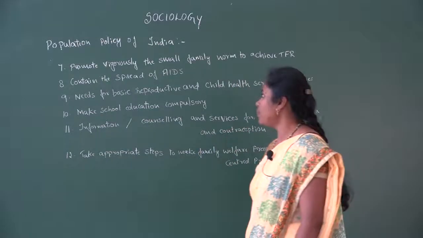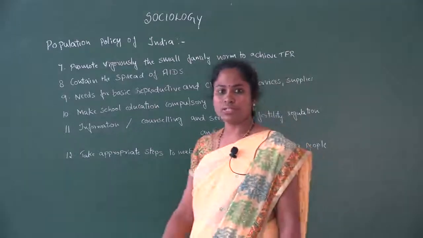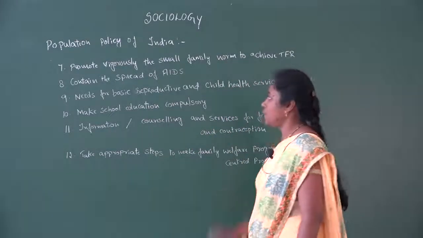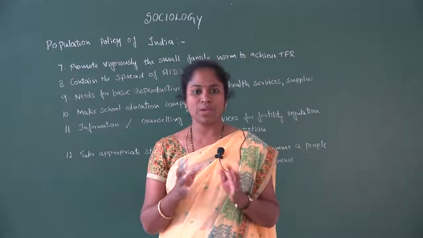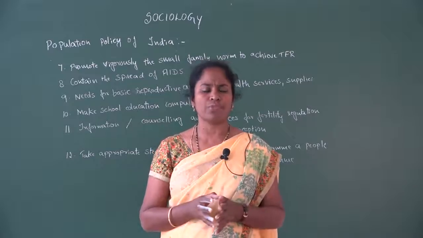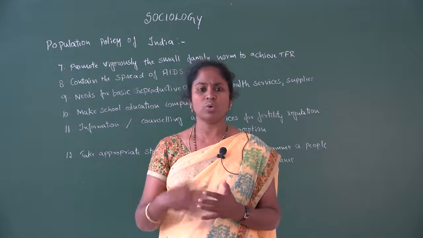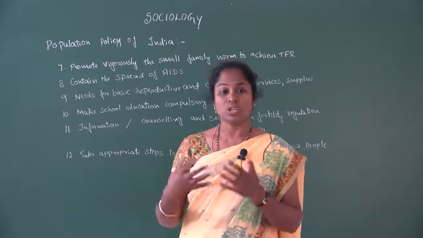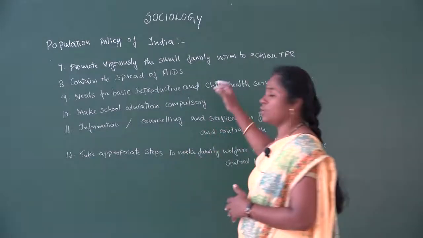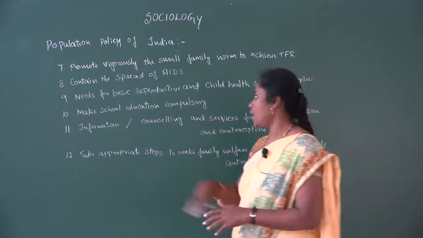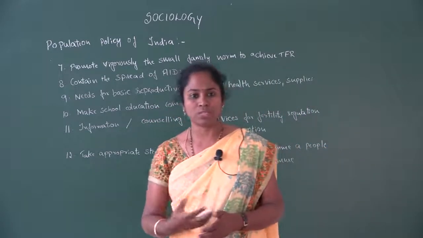The seventh one, promote vigorously the small family norm to achieve TFR, that is total fertility rate. So here, encourage the people to have a small family. What is the importance of a small family? If they have a small family, economically as well as socially, how do they develop? So give the knowledge about that. If they know about these things, then automatically we can achieve the total fertility rate. And the eighth one, contain the spread of AIDS, the problem of AIDS which we have.